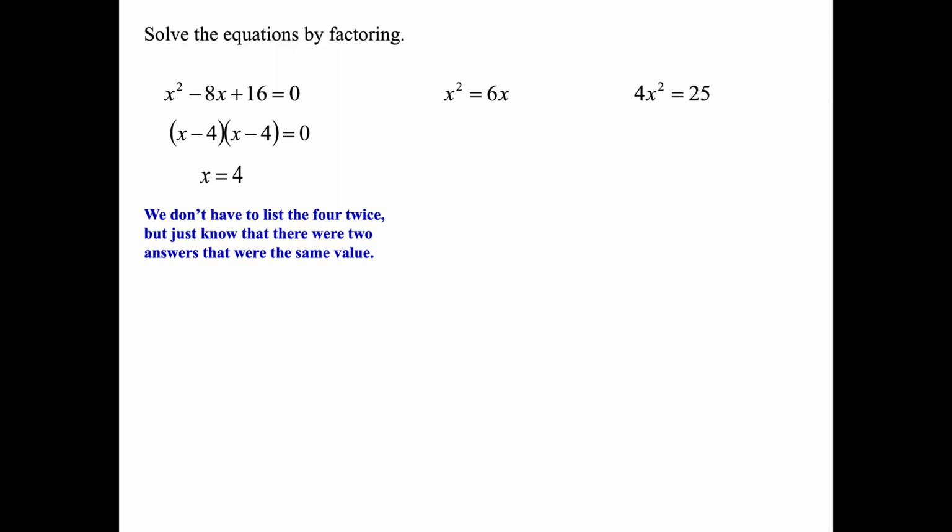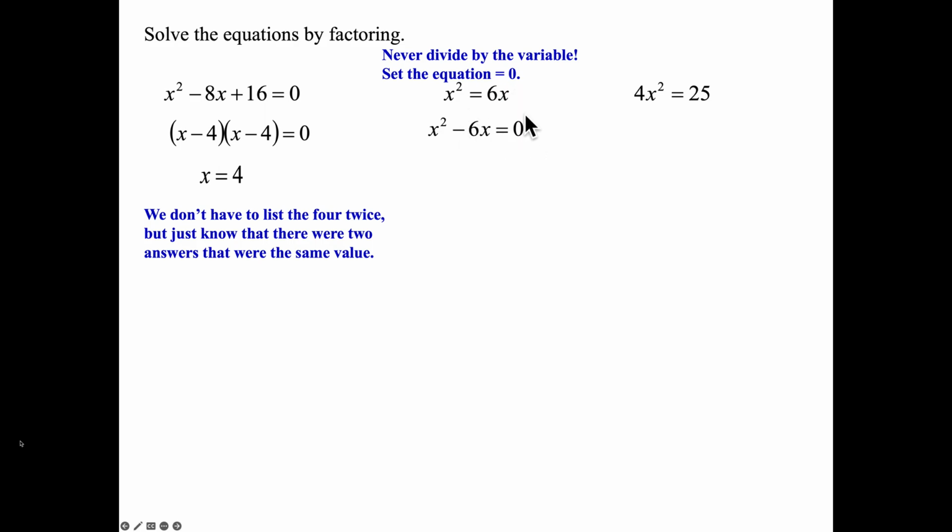My second problem, x squared equals 6x. Do not, and I attempt, do not, just because you see an x on both sides, divide over the x and get x equals 6. It's x squared. It's x squared. Two answers occurred twice. If I have an x squared, there's two answers to be found.